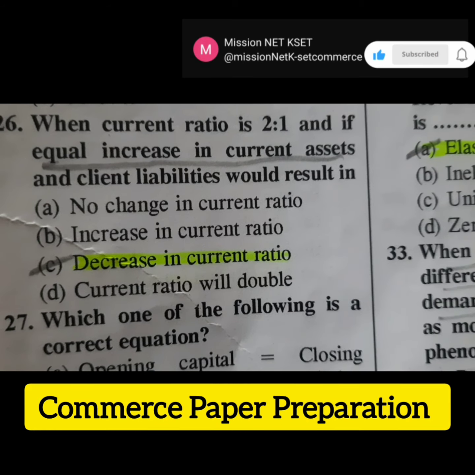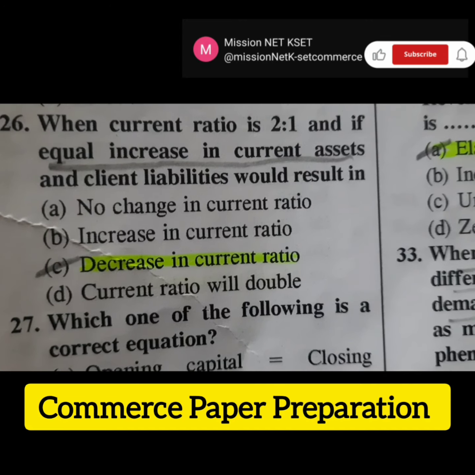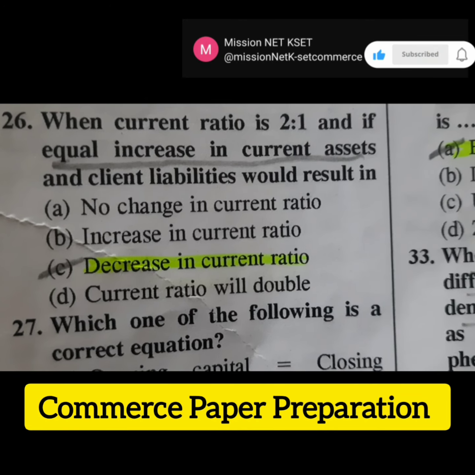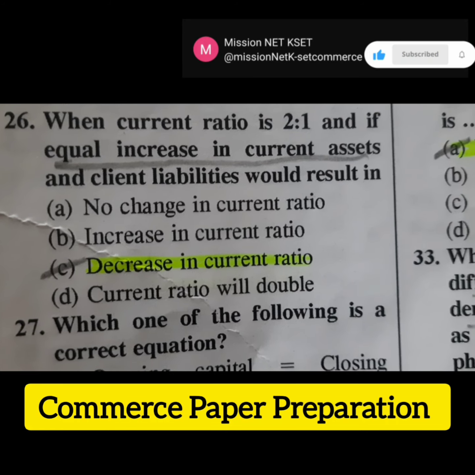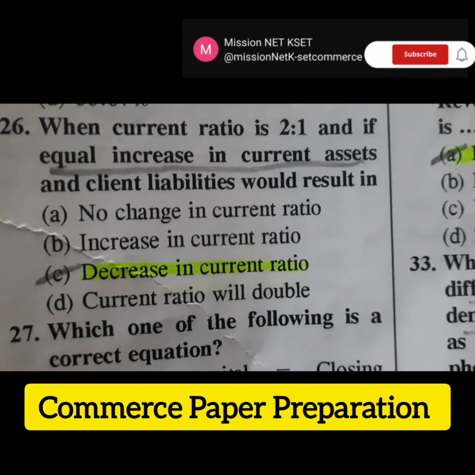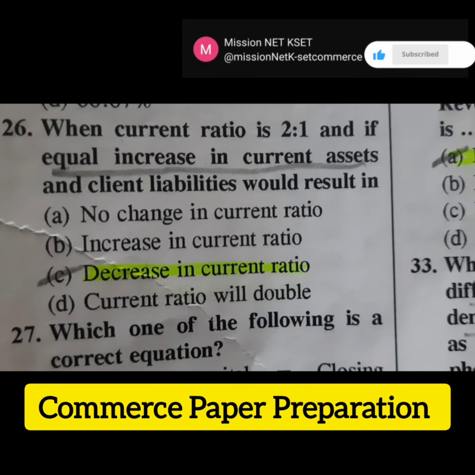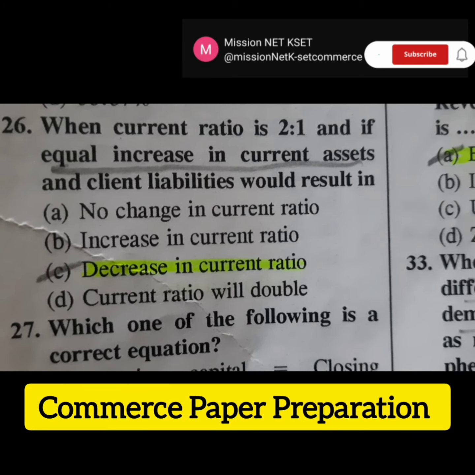The next question is as follows. When current ratio is 2:1, an equal increase in current assets and current liabilities would result in. Here four options are given below. We have to choose the right answer from this. The right answer for this question is option C, decrease in current ratio.